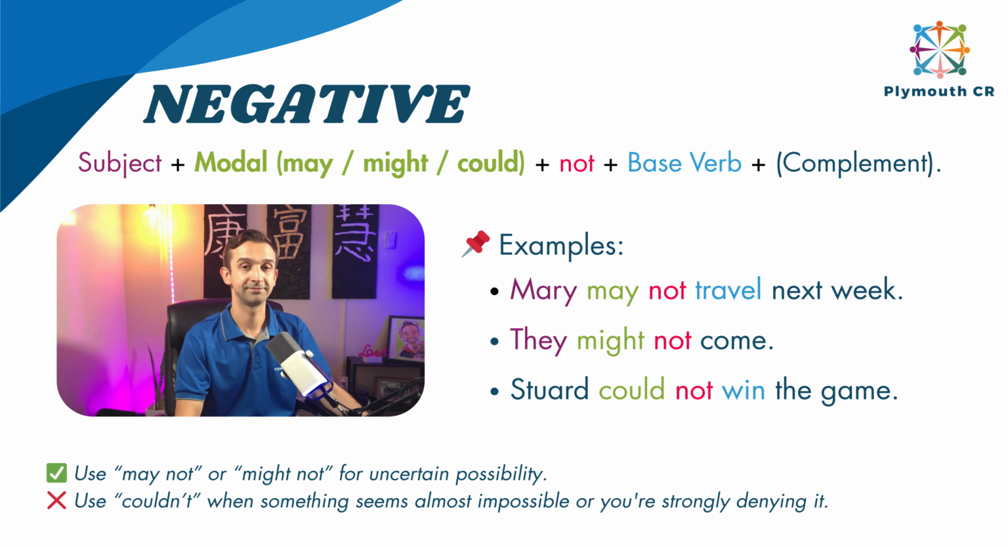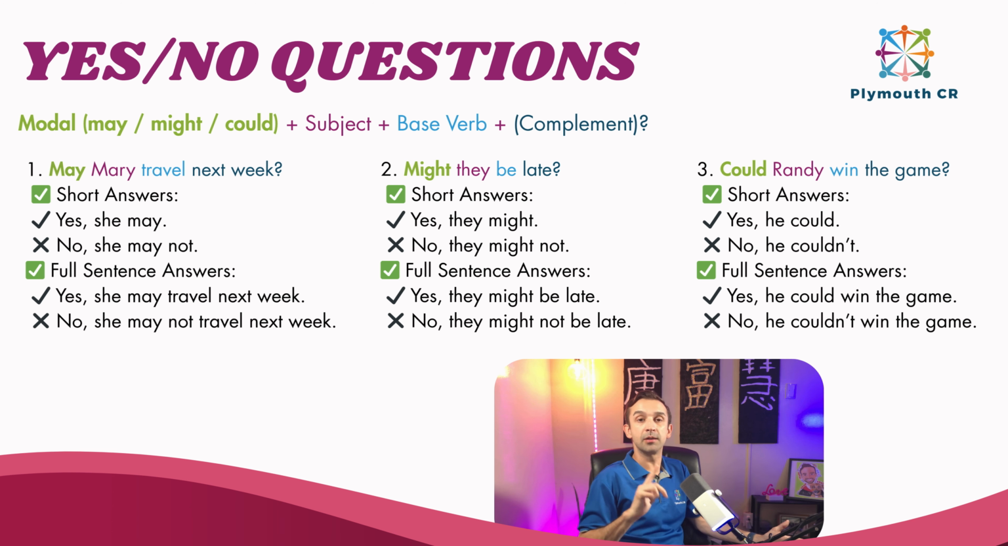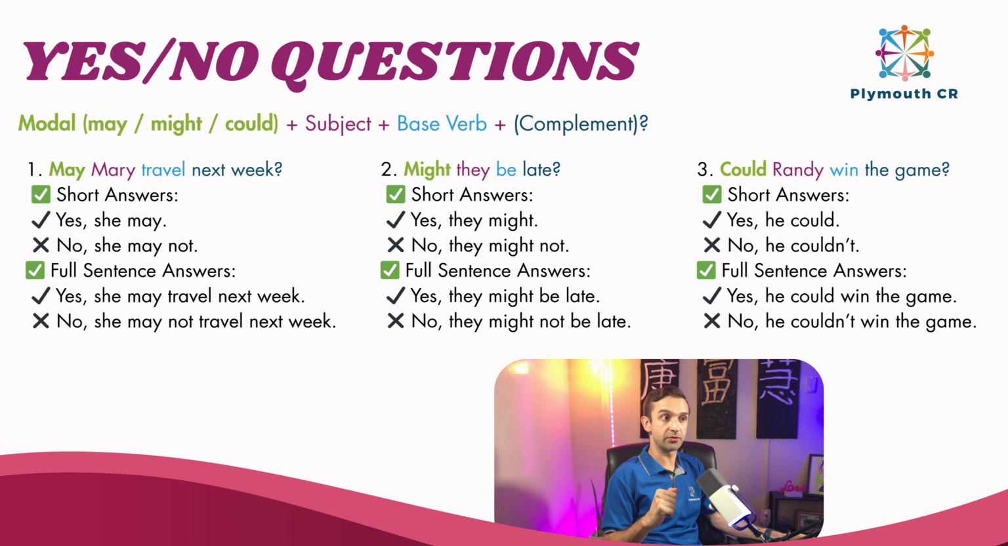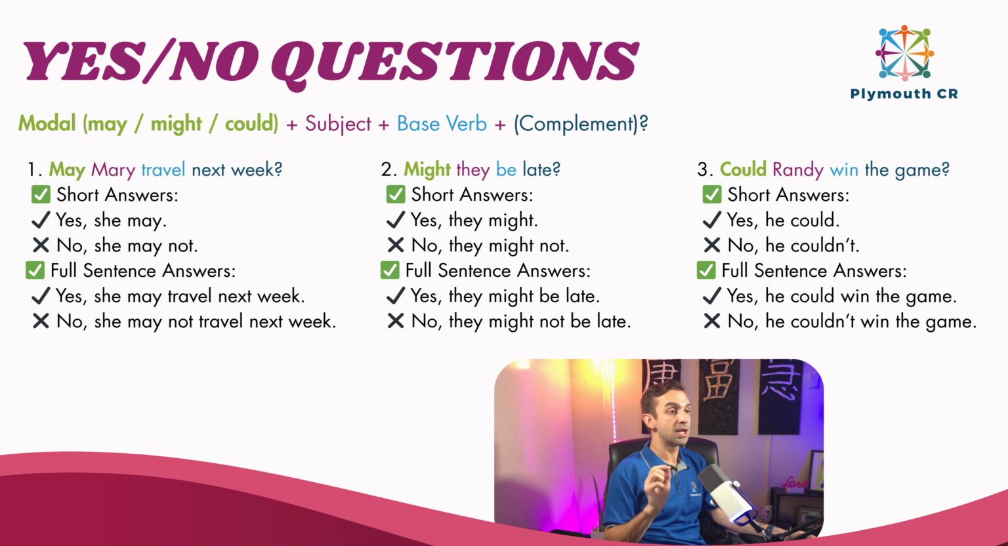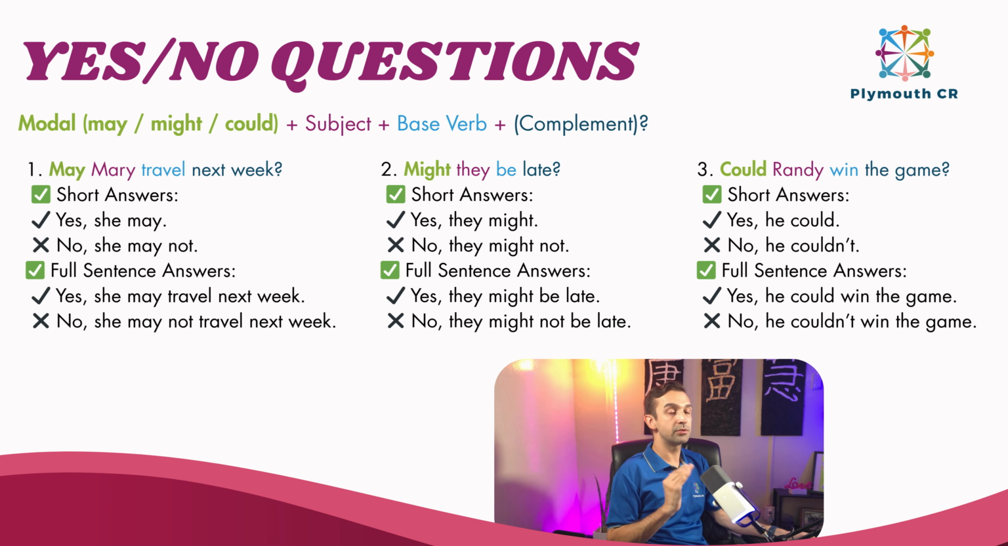Keep that in mind. For the yes-no questions, we're going to apply inversion, okay, as usual. So we're going to have the modal auxiliary, then we're going to add the subject, and then you're going to add the verb in the base form, plus the complement, of course. Now, I have 3 different sets of examples in here with the short answer and also with the full sentence answer, because sometimes it's also possible for any tense, actually.